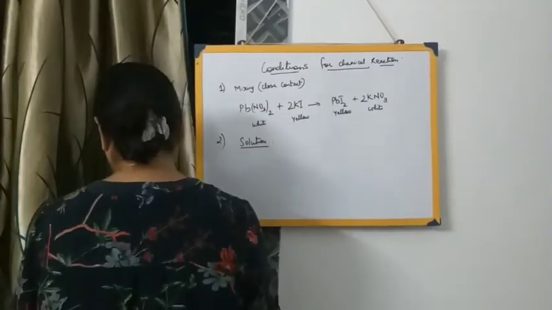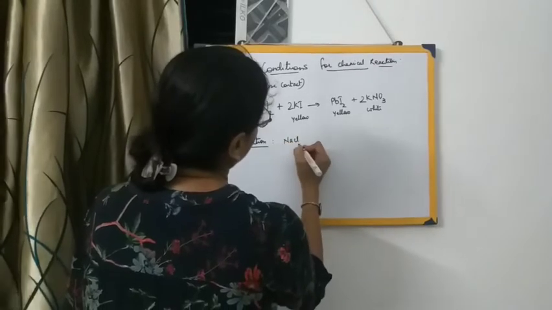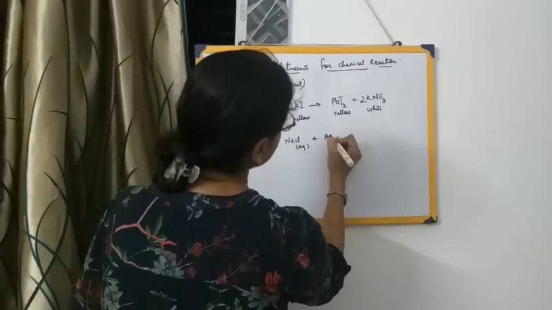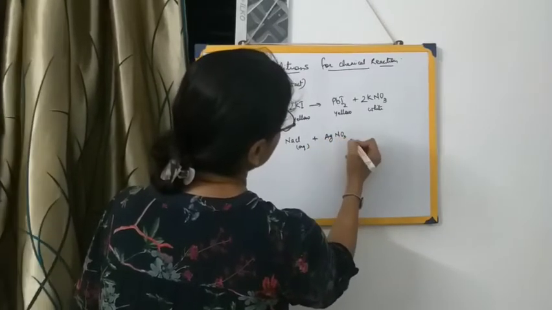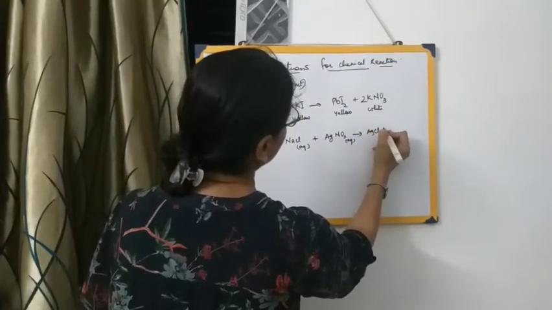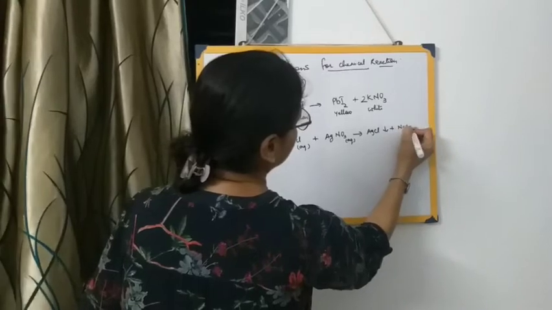Let me give you an example, that is sodium chloride. An aqueous solution of this has been made with silver nitrate. This is also an aqueous solution, leading to the formation of AgCl plus NaNO3.